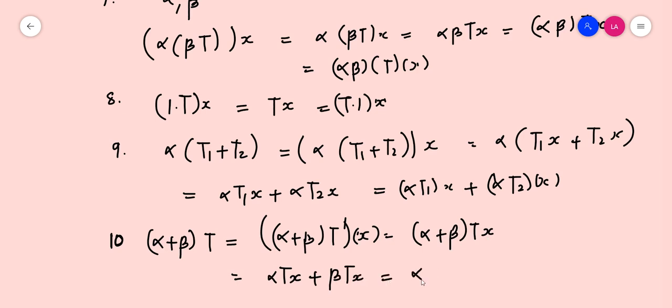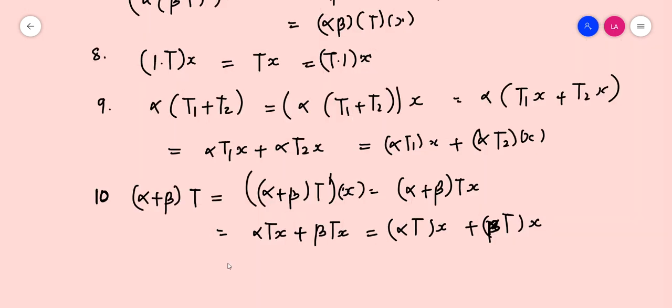So, it should be equal to alpha T of x plus beta T of x. That is, alpha plus beta of T is equal to alpha T plus beta T. Okay. So, thus we have established every property.